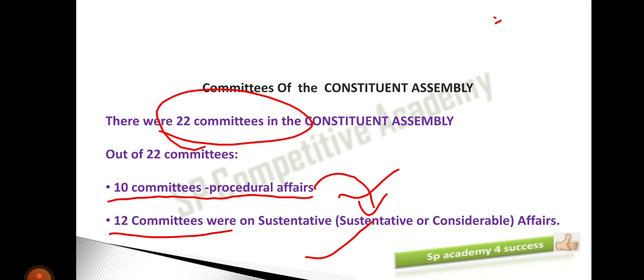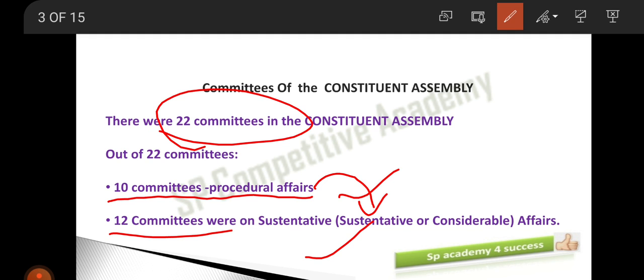Now what is substantive affairs? It involves matters of major or particular importance to all concerned. I repeat, substantive affairs means matters of major or particular importance to all concerned. So important matters which concern everyone will be looked after by the substantive affairs, and the administrative work of the substantive affairs will be looked after by the procedural affairs. Now, hope it is clear for you, right?